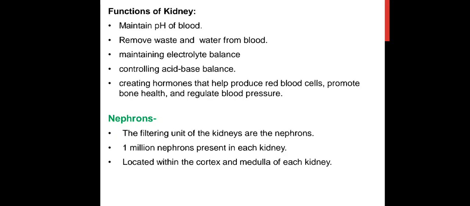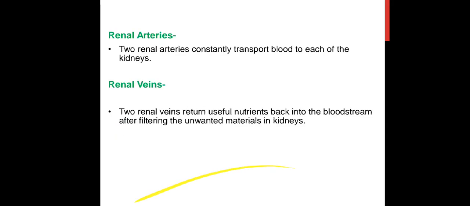Then nephrons. These nephrons are the filtering units of the kidneys. There are 1 million nephrons present in each kidney, located within the cortex and medulla of each kidney. The various parts of the nephron are the glomerulus, Bowman capsule, proximal tubule, loop of Henle, distal tubule, and collecting duct.